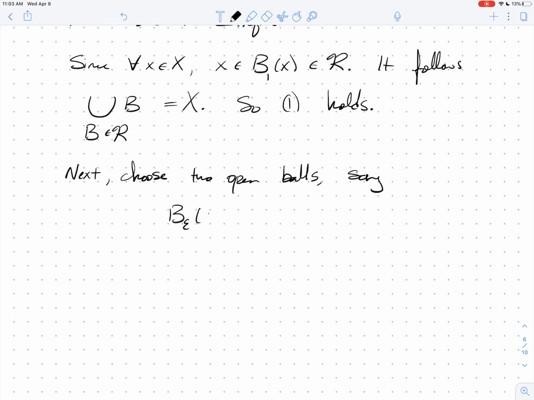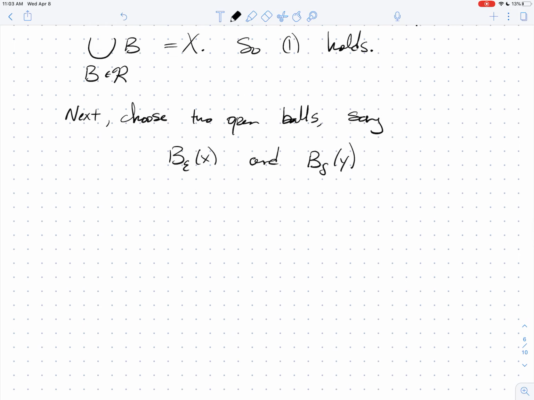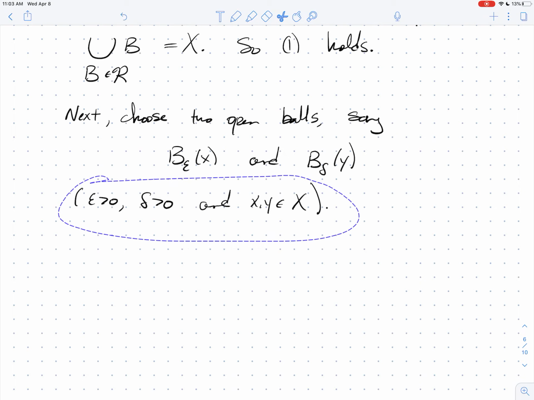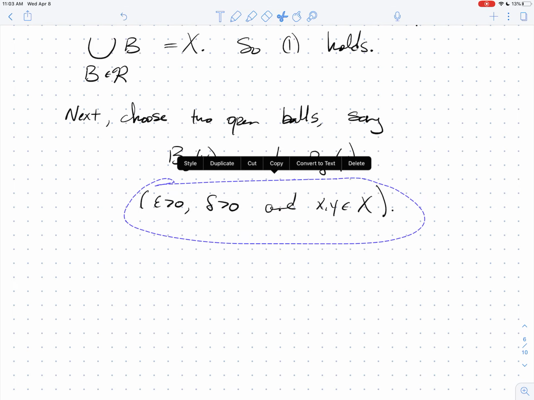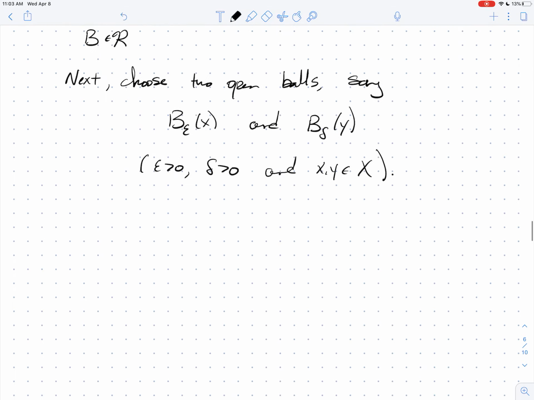Let's say the open ball of radius epsilon centered at a point X, and the open ball of radius delta centered at Y. Let's point out that epsilon is bigger than 0, delta is bigger than 0, and of course X and Y are just points in my set X. That all is relatively clear, but somehow we can make it crystal clear.